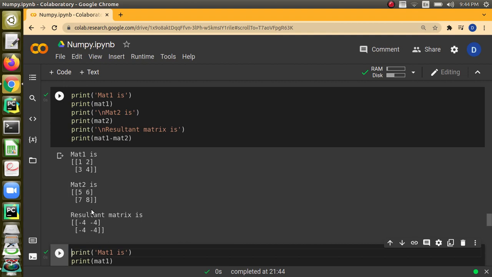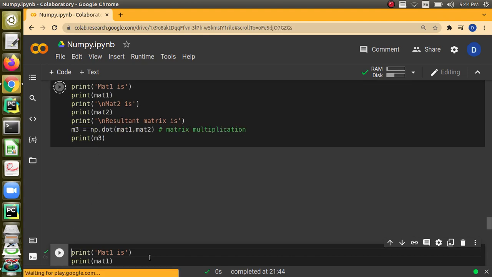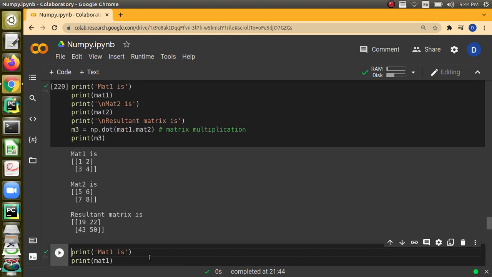Each and every element itself results in minus 4. We can also do dot product. When we do dot product in a matrix, it's equivalent to matrix multiplication only. But in arrays, it will be different. So we are telling np.dot mat1 comma mat2, it will do matrix multiplication.